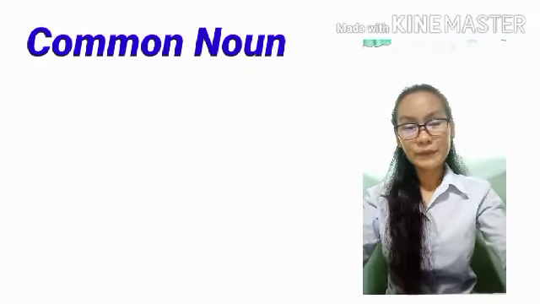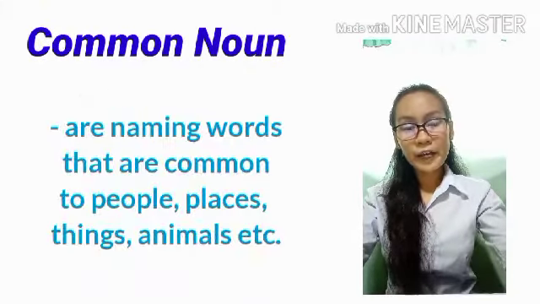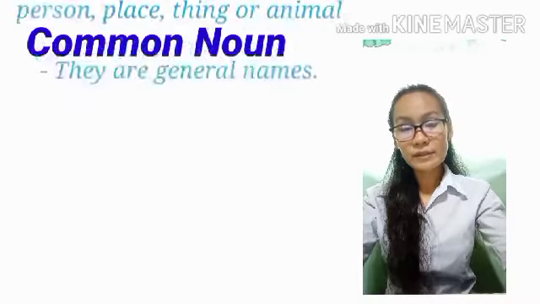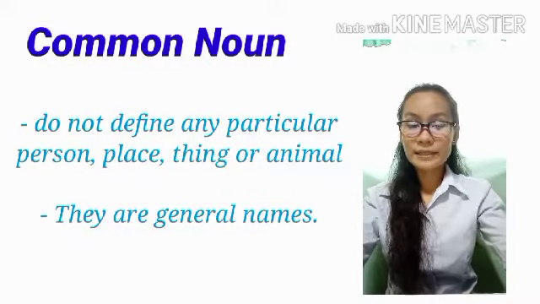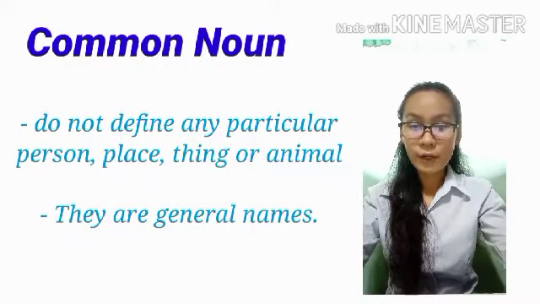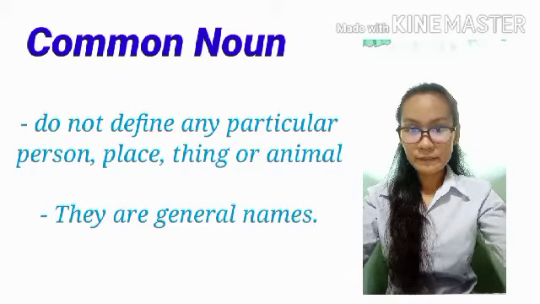So, common noun. Common nouns are naming words that are common to people, places, things, or animals. Common nouns do not define any particular person, place, thing, or animal. They are general names.